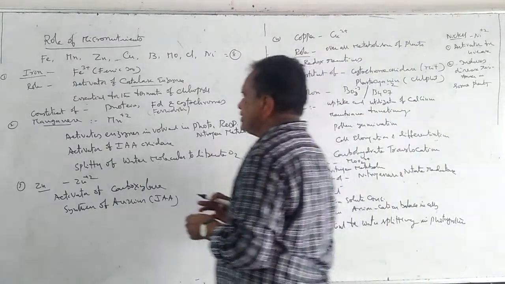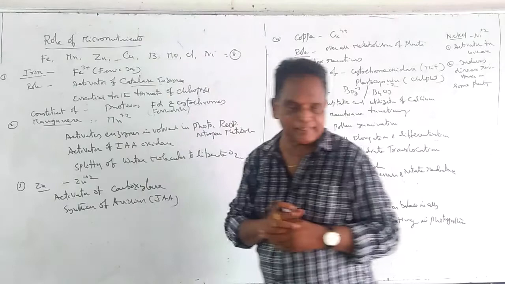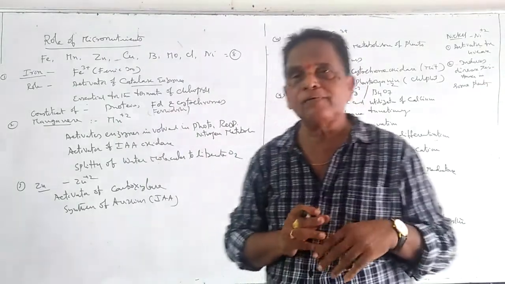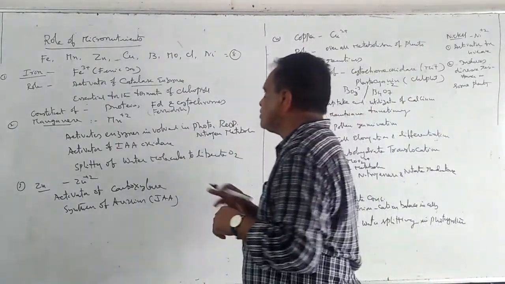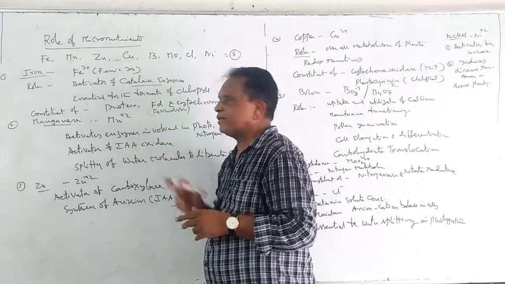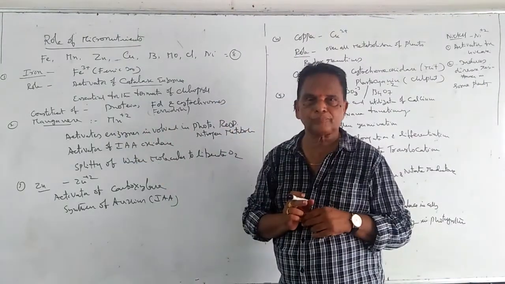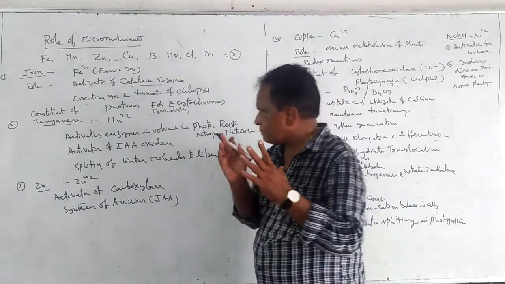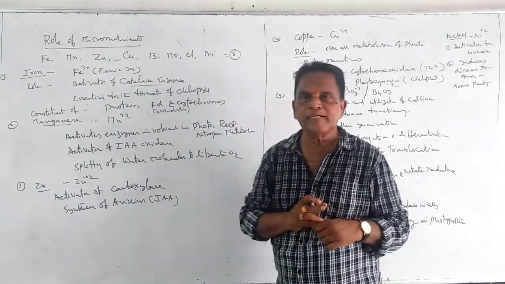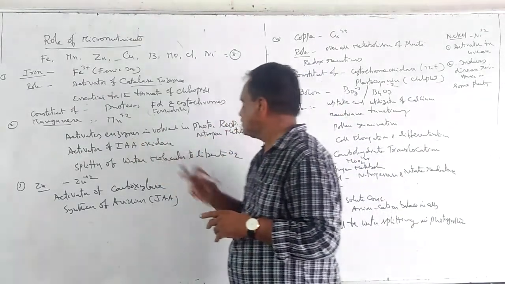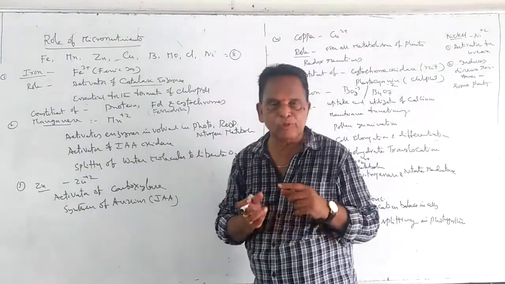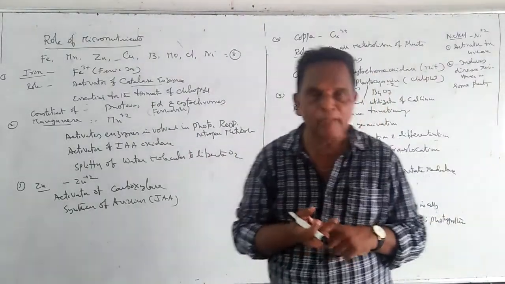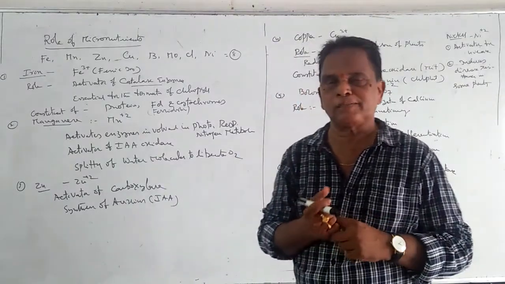And coming to the second element, manganese. Manganese is available to the plants in the form of manganese cation, Mn+2. And coming to its role, it activates enzymes which are involved in photosynthesis, respiration, and nitrogen metabolism.